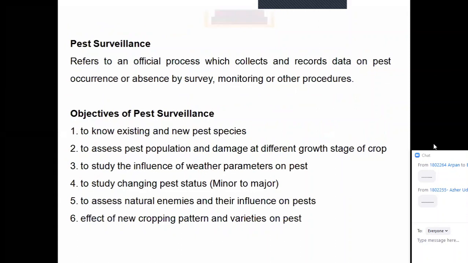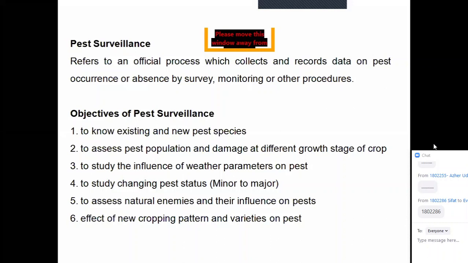Now the pest surveillance. What did we say first? Survey, monitoring and surveillance. The last one is surveillance. Surveillance refers to an official process which collects and records data on pest occurrence or absence by survey, monitoring or other procedures. So what is surveillance?